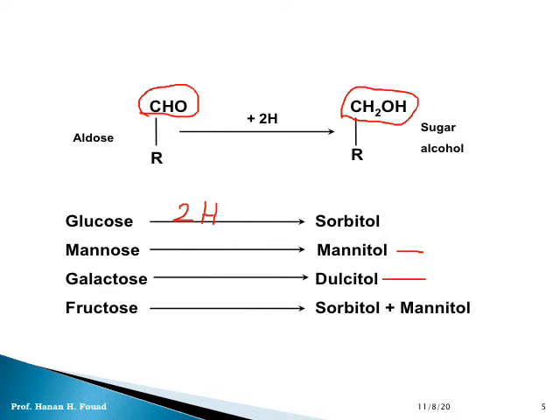If you add 2 hydrogen atoms to fructose, you will get 2 types of alcohol, both sorbitol and mannitol. If you need to know why fructose gives sorbitol and mannitol, you have to study the formula. But in the exam, you are required to know which sugar alcohols are derived from fructose. Which alcohol does fructose give? Fructose gives sorbitol and mannitol.